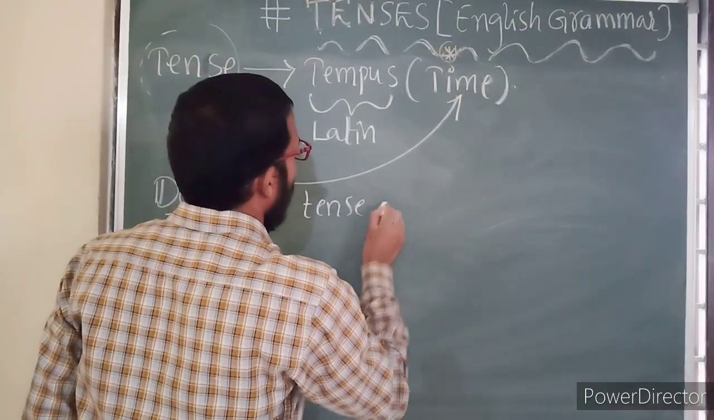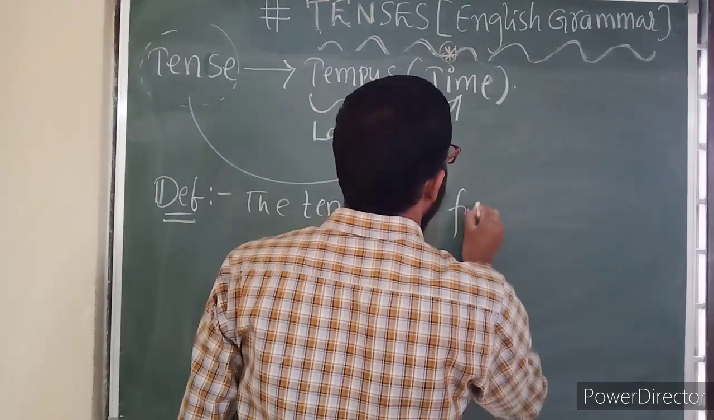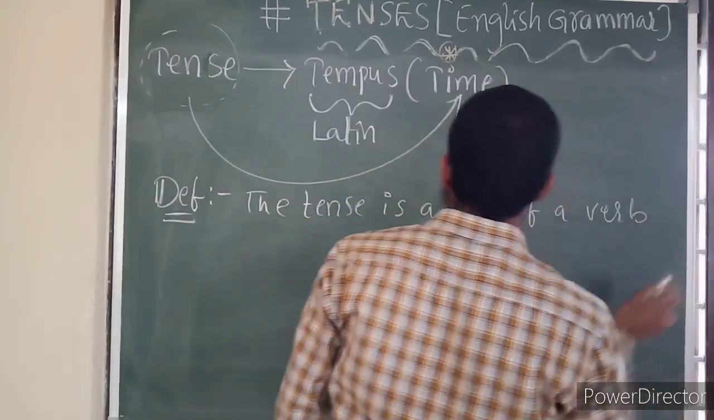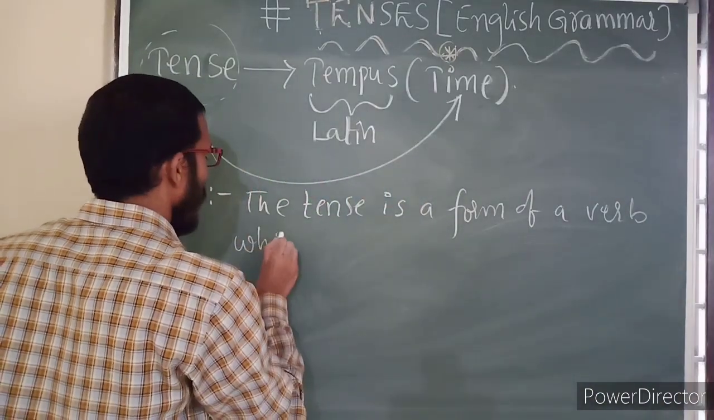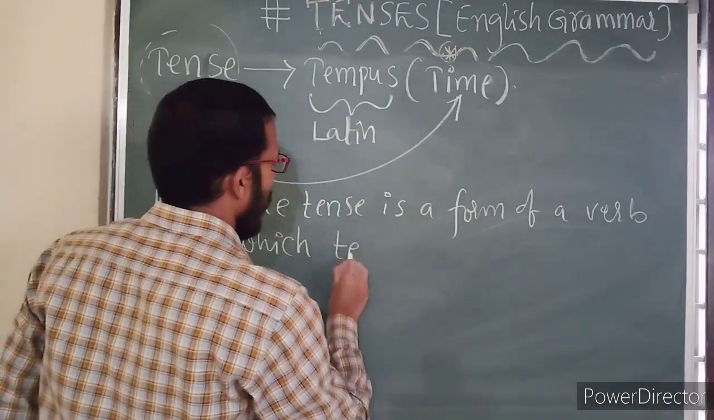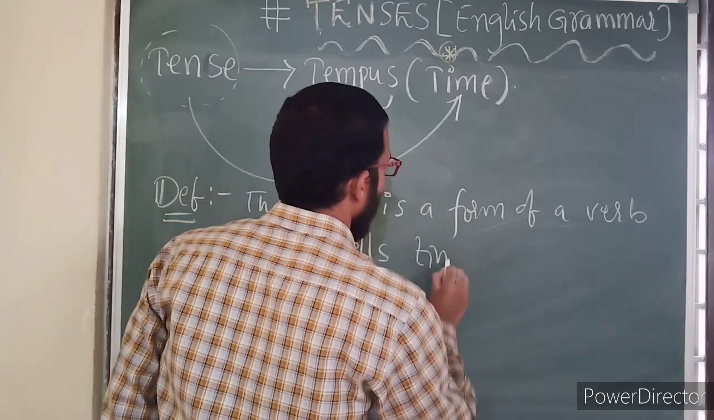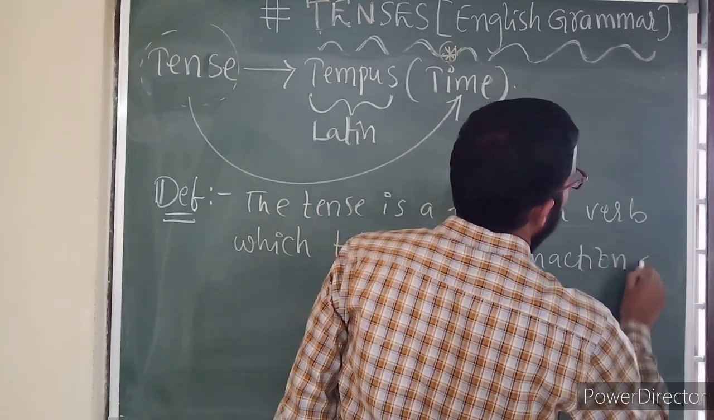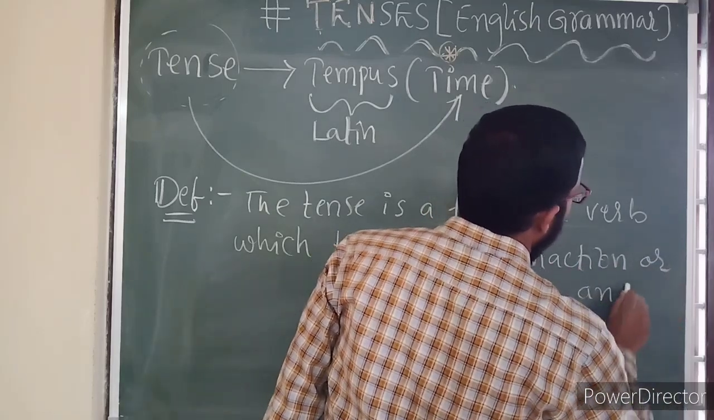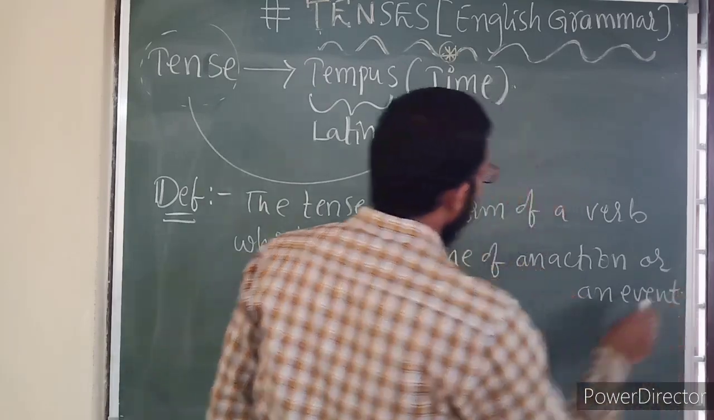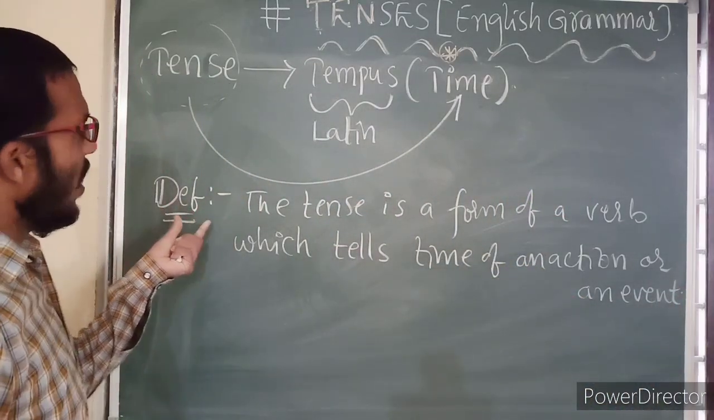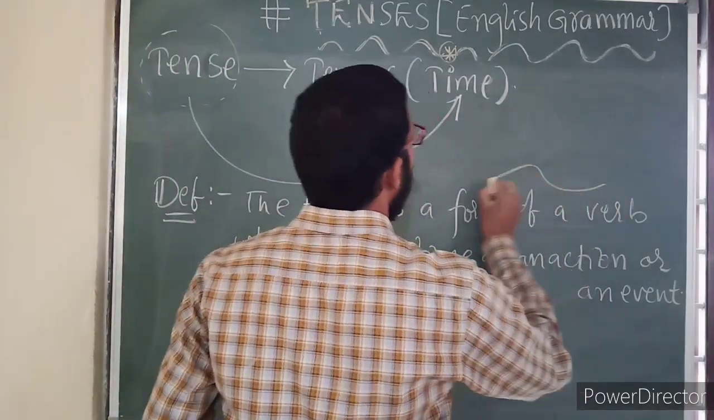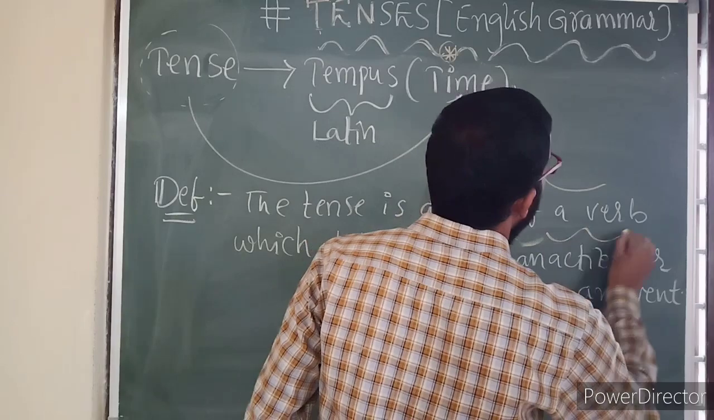The tense is a form of a verb which tells the time of an action or the time of an event. See here, this is the definition. What is tense here? The tense is a form of a verb. So the form of a verb is called tense.